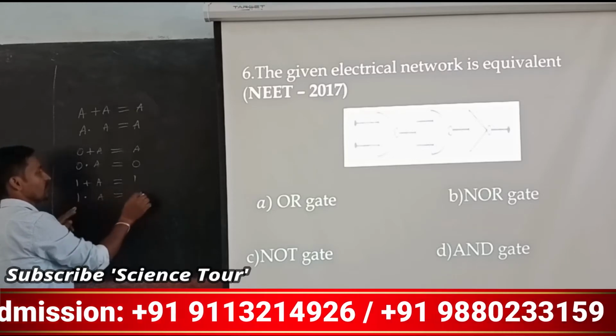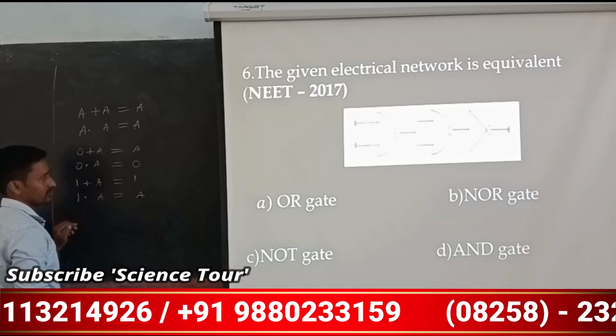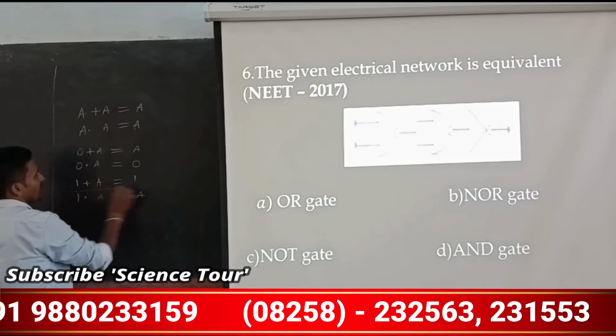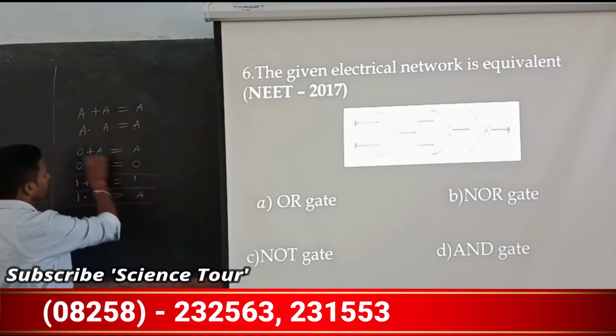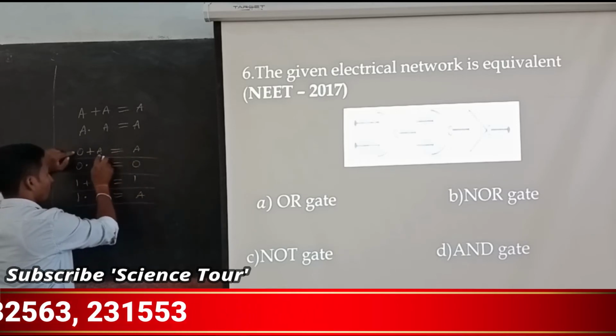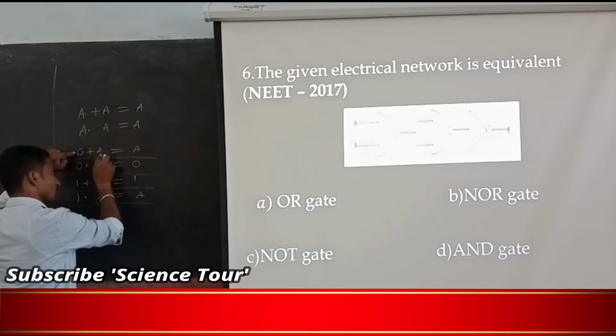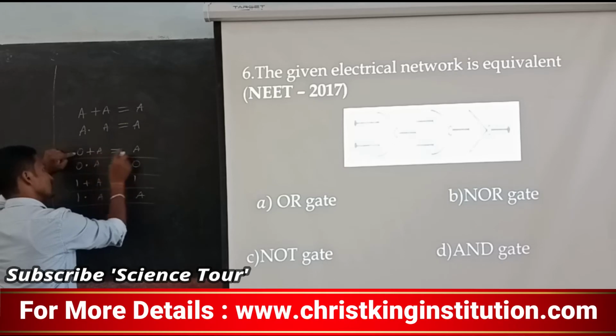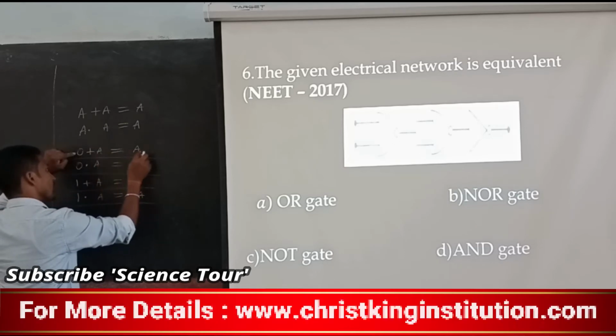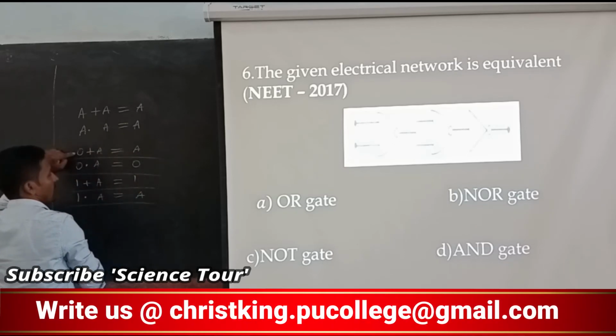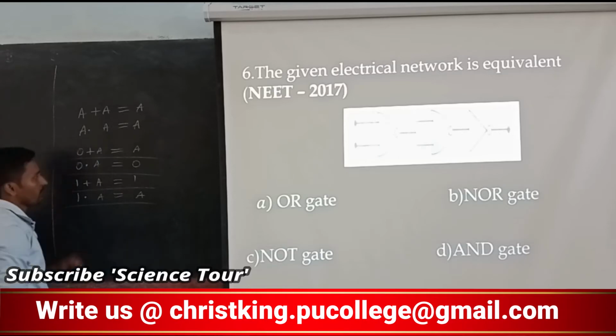1 means A is 1, like that formula. Once again I can tell you. Now if it is 0, 0 and 0 is 0, means A was 0, A I can write down. Okay, like that. So this is the formula you should know.